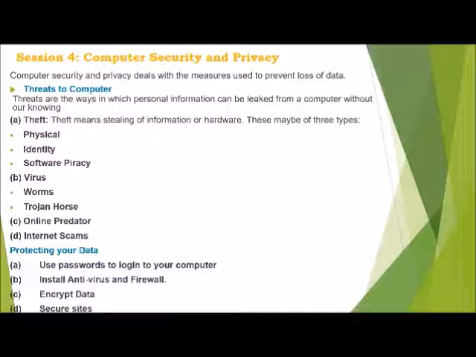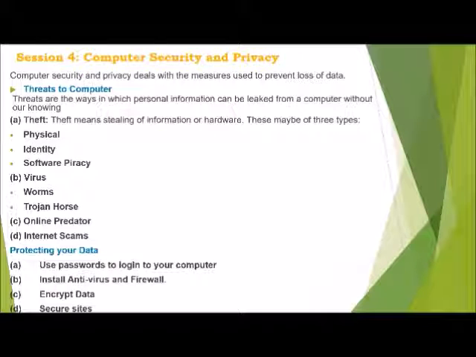Physical theft means when a person steals our desktop or computer or laptop. Identity theft means when a hacker steals our personal information and assumes our identity. Software piracy means stealing of software, and it includes using or distributing unlicensed and unauthorized copy of a computer software.